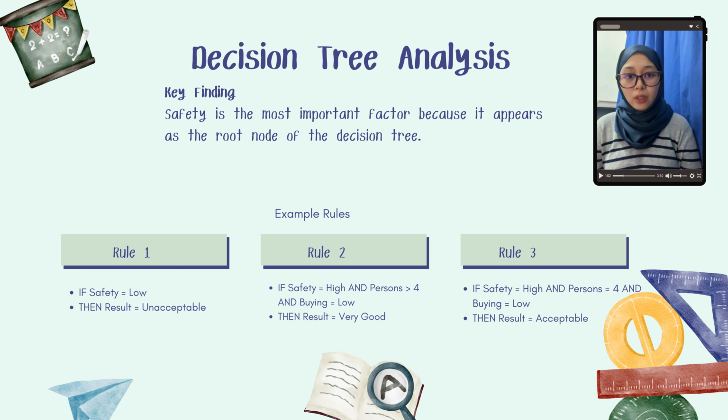Meanwhile, Rule 3 explains that if the safety level is high, passenger capacity is 4, and the buying price is low, the vehicle will be classified as acceptable. In conclusion, the decision tree helps simplify the vehicle evaluation process by transforming data into clear and understandable decision rules.